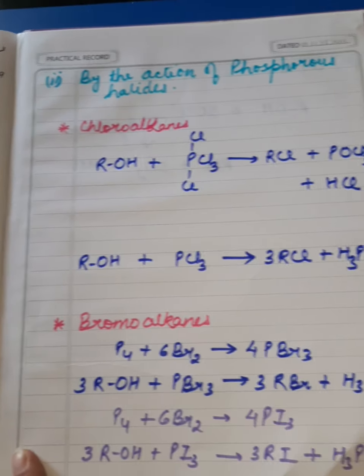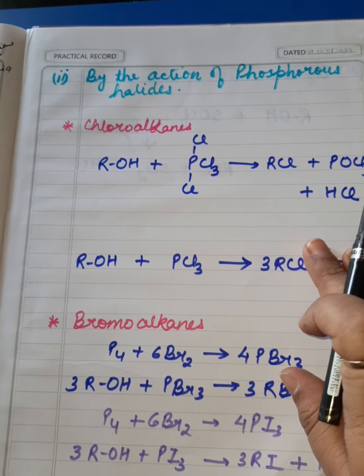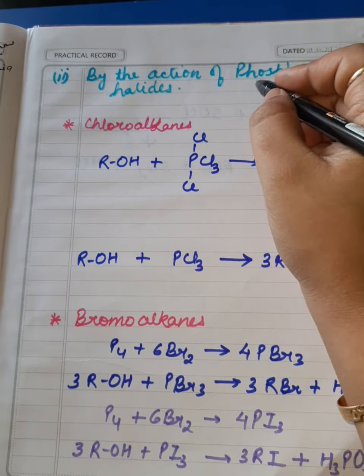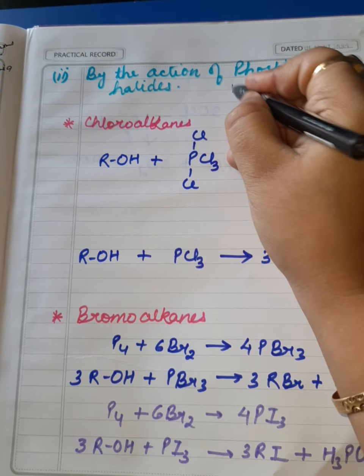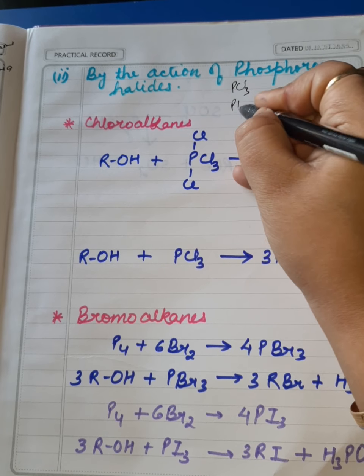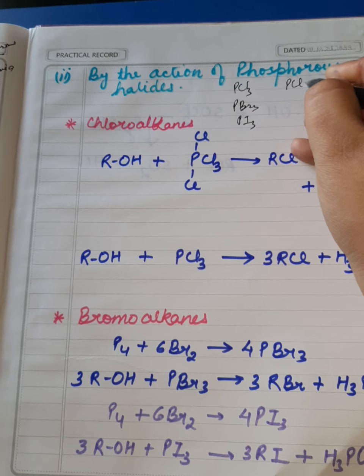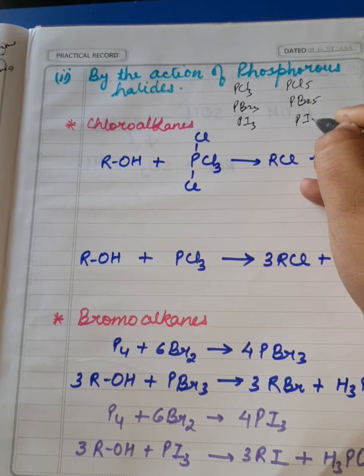Now the second method, from alcohols by the action of phosphorus halides. So phosphorus halides can be of 3 types: phosphorus chlorides, phosphorus bromides and phosphorus iodides, like PCl3, PBr3, PI3, or it can be PCl5, PBr5, PI5.